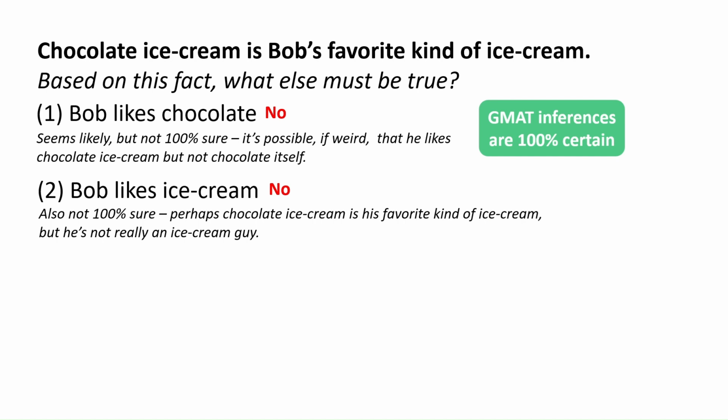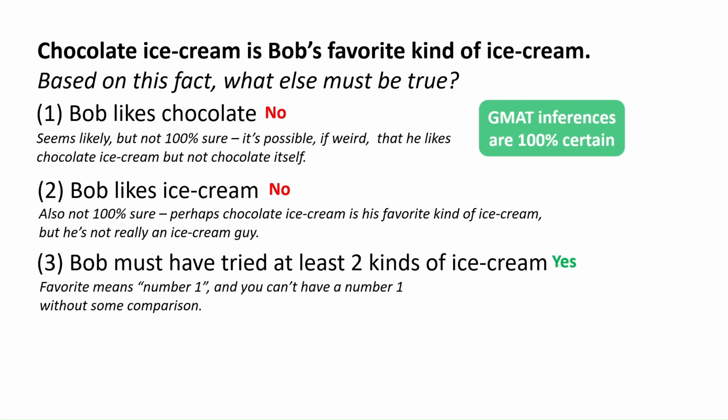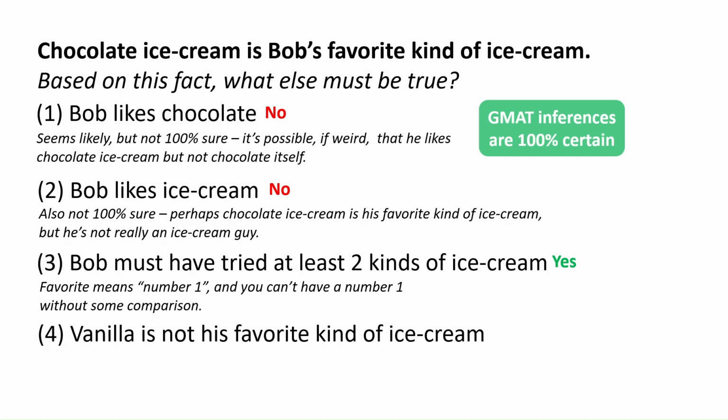But what about his past experience? For chocolate ice cream to be his favorite, he must have tried chocolate ice cream. Definitely. And also, favorite means number one, and you can't have number one without a comparison. So he must have tried at least 2 kinds of ice cream. That's a good inference. And how about vanilla ice cream? Well, if chocolate ice cream is his favorite, then vanilla can't be. Vanilla is not his favorite kind of ice cream. That's a good inference. Notice that this inference was pretty boring, but it was also safe. It's kind of mathematical, and that's a kind of inference that we're going to see very commonly on the GMAT.